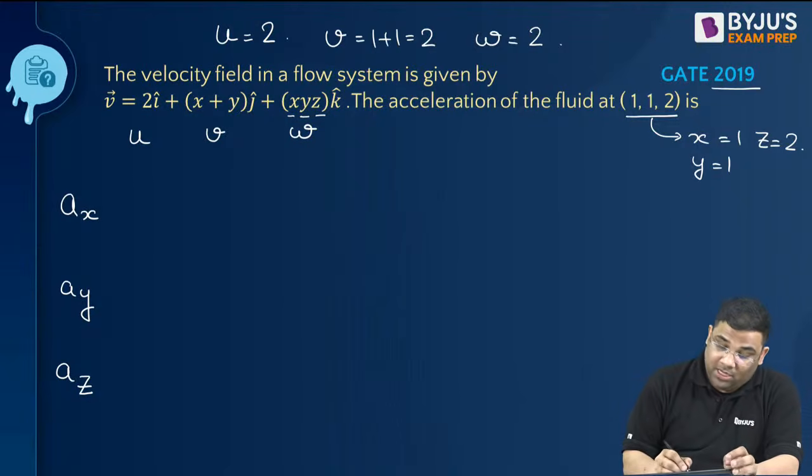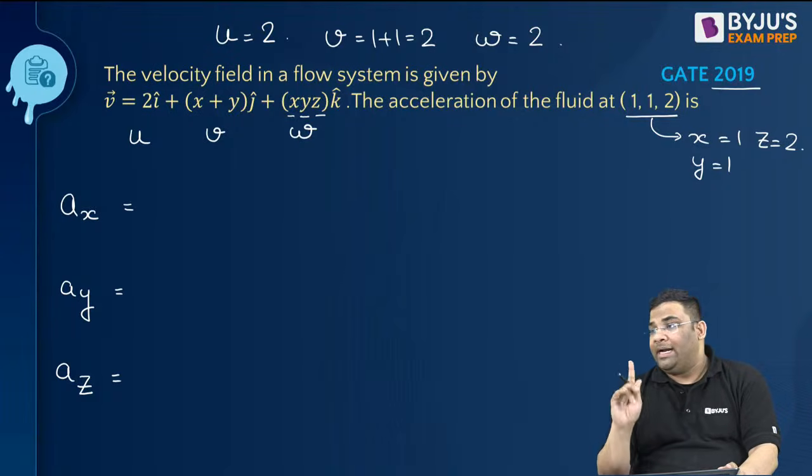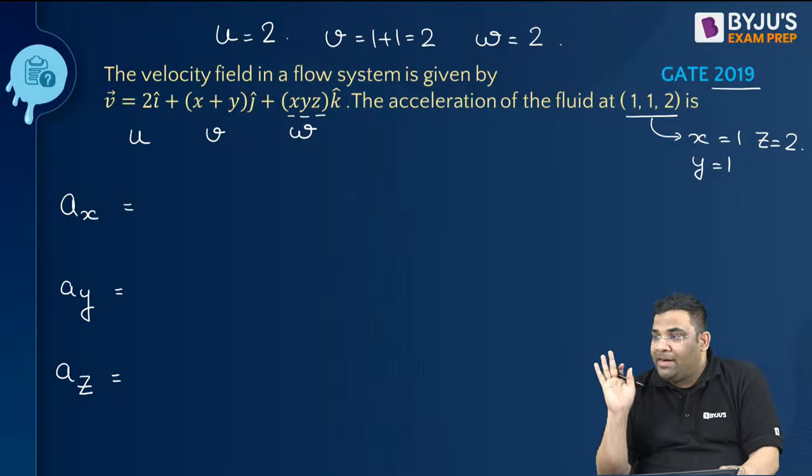Very good. Now I told you how to write down the equation for ax, ay, and az. Now you see, this u, v, and w are all independent of time.